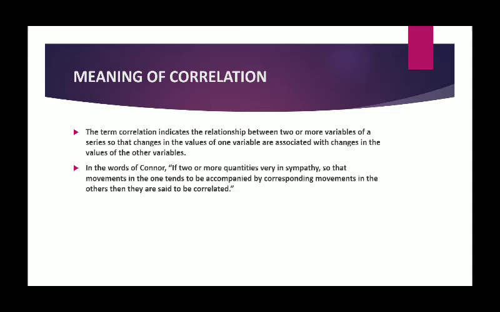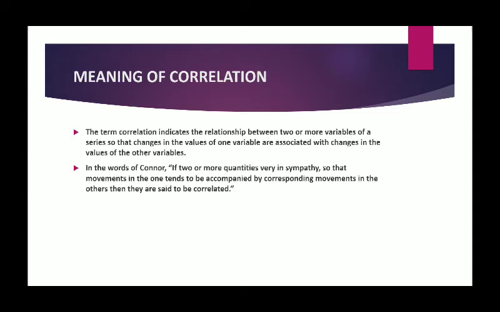In order to understand the relationship between 2 or more variables, we take the help of a statistical technique, which is called the correlation technique. Yes, the term correlation indicates the relationship between 2 or more variables of a series, so that changes in the value of one variable are associated with changes in the value of the other variables.